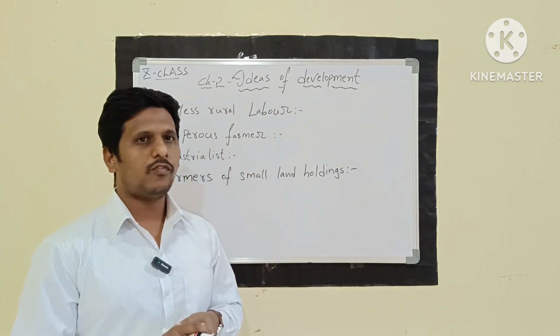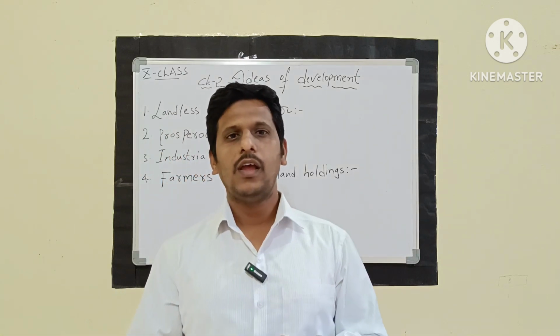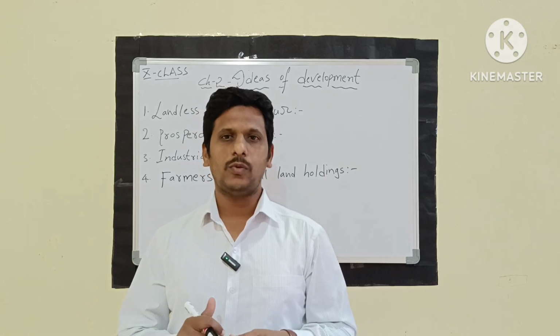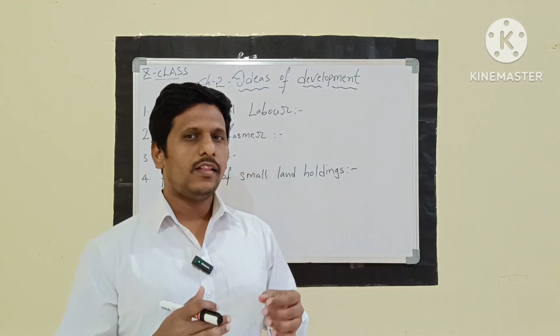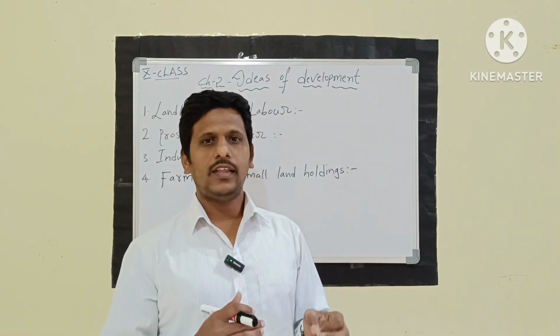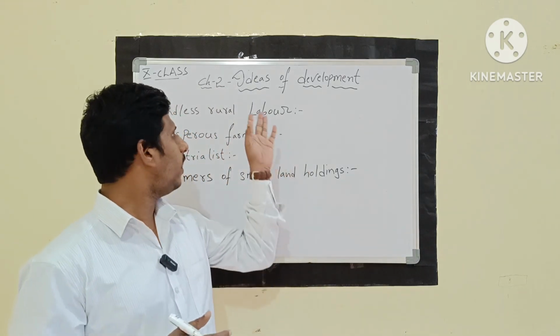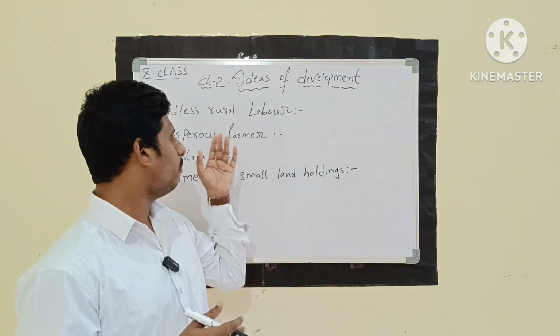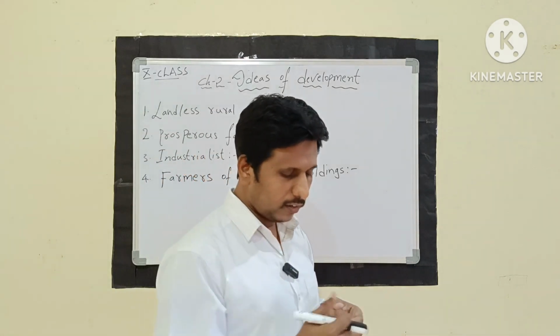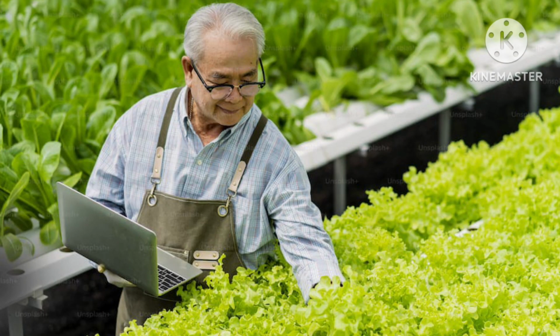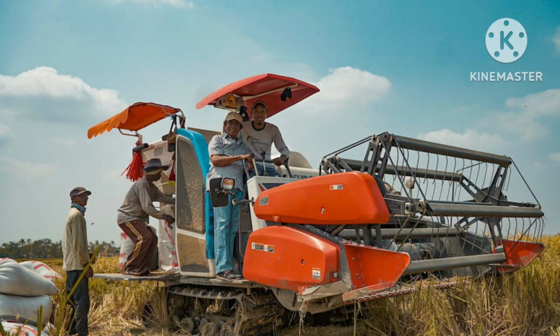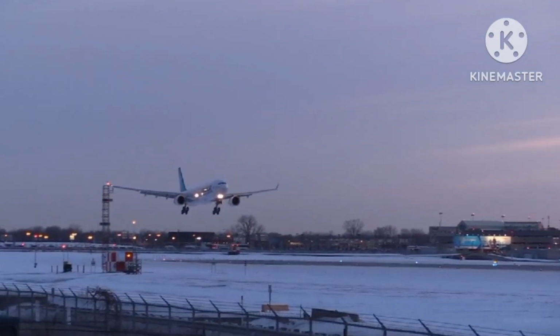Coming to the prosperous farmer, what is the meaning of prosperous farmer? A prosperous farmer is a dhanika raitu. The word itself indicates that he has everything. He is not like the landless rural labor. He has so much in his life. The main criterion is that he would expect his children to settle better, and if necessary to settle abroad.